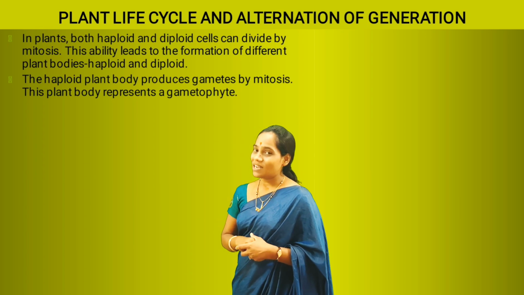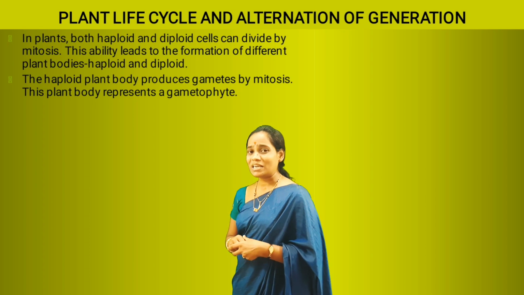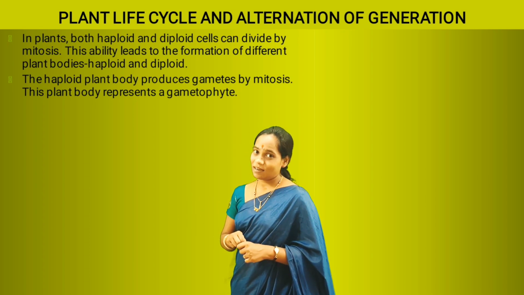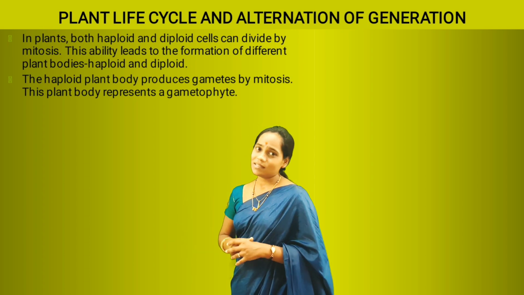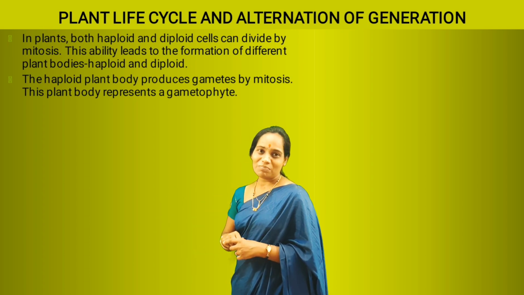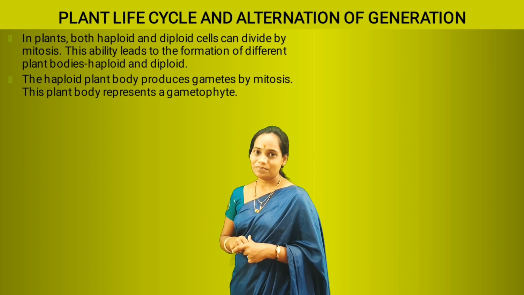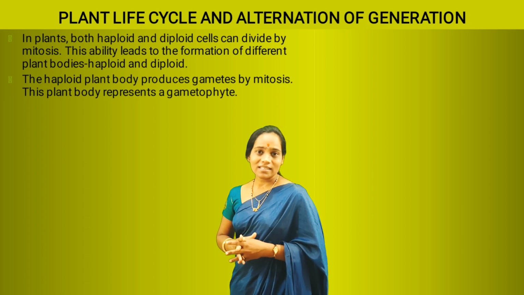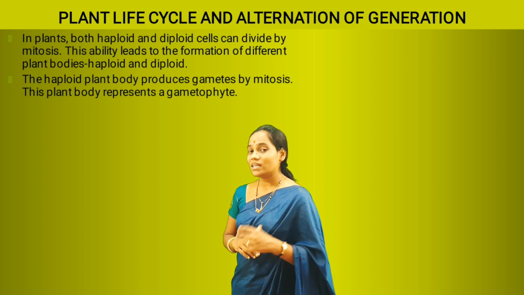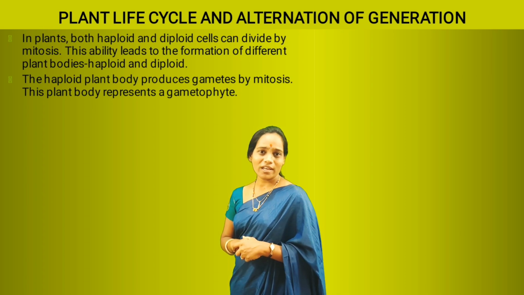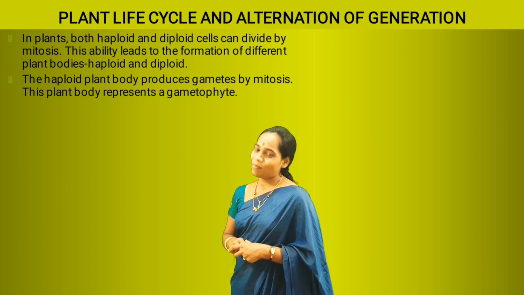If mitosis takes place in a diploid cell, it will increase in number, become multicellular, and develop into a diploid plant body. Hence, in plants, the haploid cell will divide to produce a haploid plant body, and the diploid cell will divide to produce a diploid plant body.